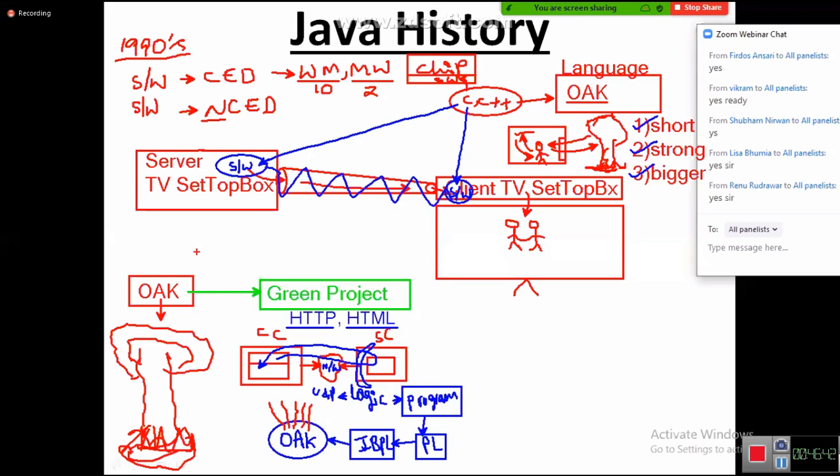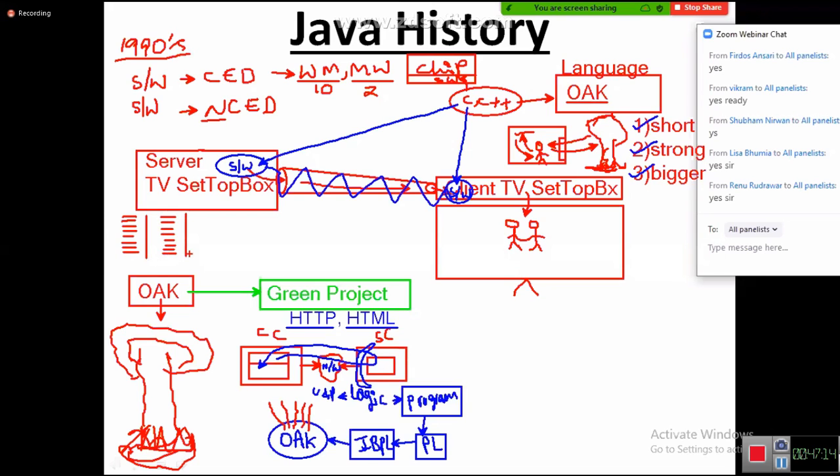Then James Gosling and his team started gathering every day and asking for good names. What was the constraint for the name? Short, strong, bigger. Every day in the conference room they would take different names and write them on the board. But James Gosling was not happy with any of the names, so he would leave. The next day also they went to the conference room and wrote names on the board, but they were not looking good, not catchy. And again the third day.